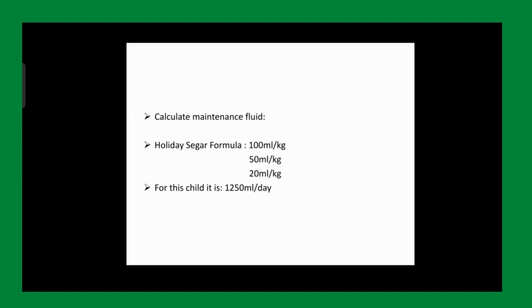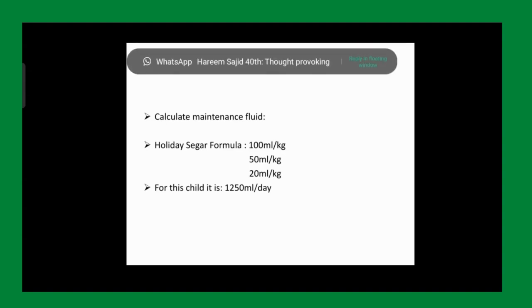Always correct dehydration, because in the face of hypernatremia, isotonic fluid, normal saline, is hyponatremic in contrast to the body sodium. So always treat the patient with isotonic fluid and correct his dehydration. Dehydration का fluid दे दिया. Calculate his daily maintenance fluid, which for this child is 1250, and then plus 600 is the free water, and you will give free water. And how will you calculate the free water? The change in serum sodium by giving free water.